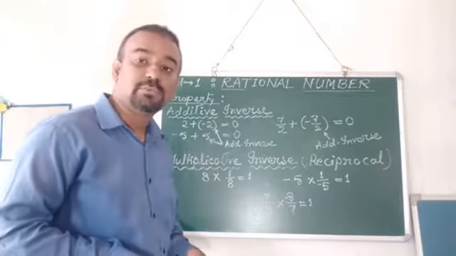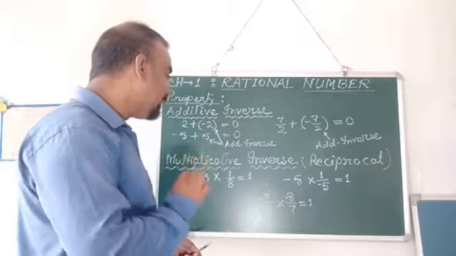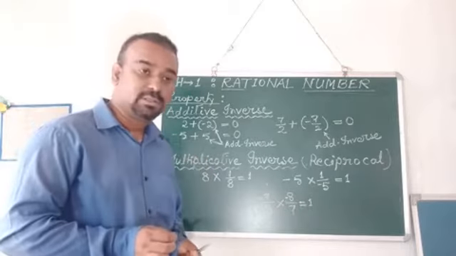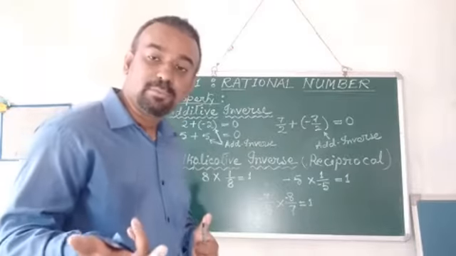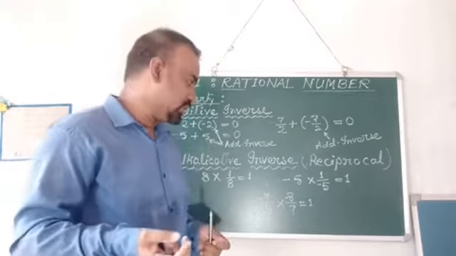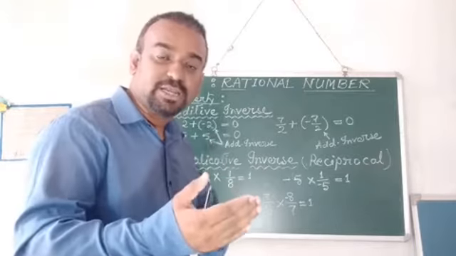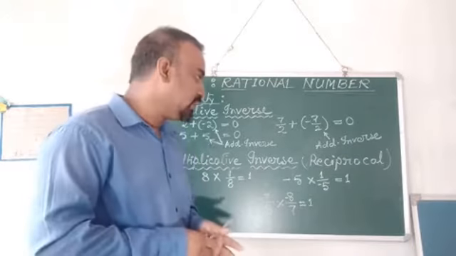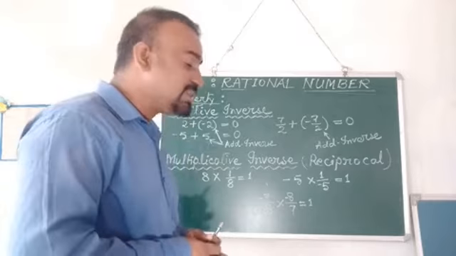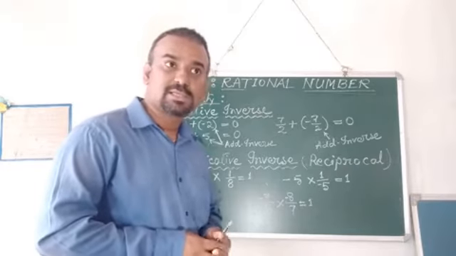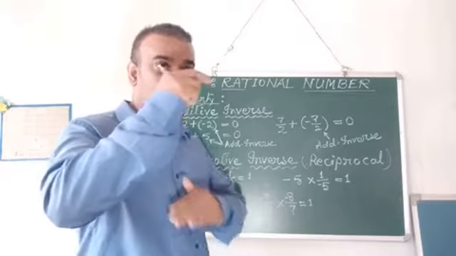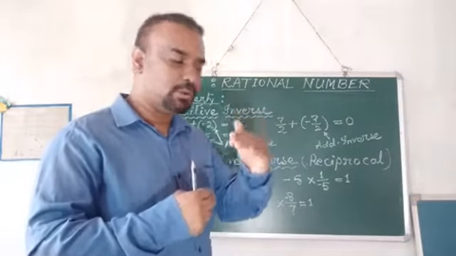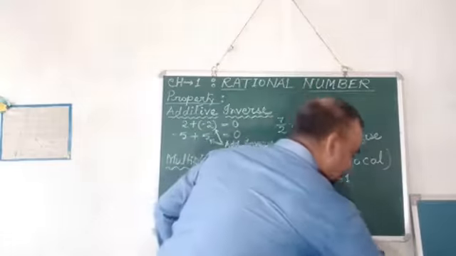Next topic that we are going to discuss is the multiplicative inverse. What is multiplicative inverse? Multiplicative means we have to multiply. Multiplication. Inverse means which is reverse of that. Ulta or reverse. Now you remember you have done reciprocation in your previous classes. What is reciprocation? If you reciprocate a number, it will just go upside down. Suppose for example, if you have